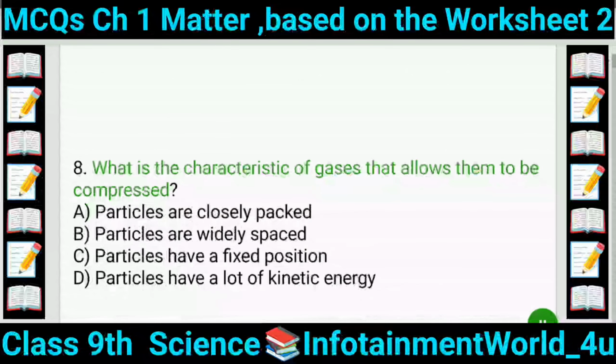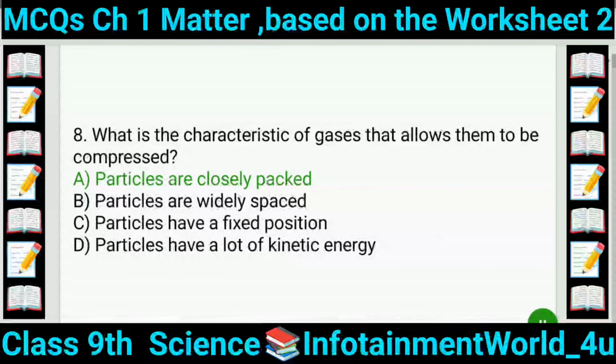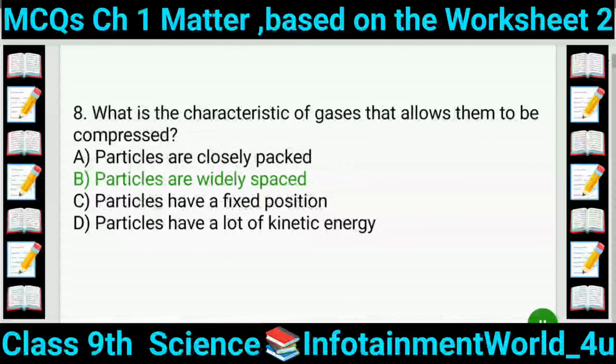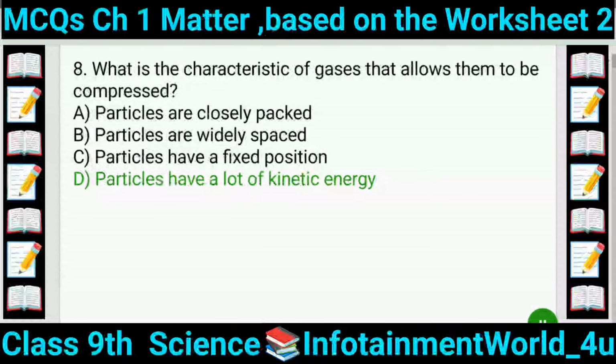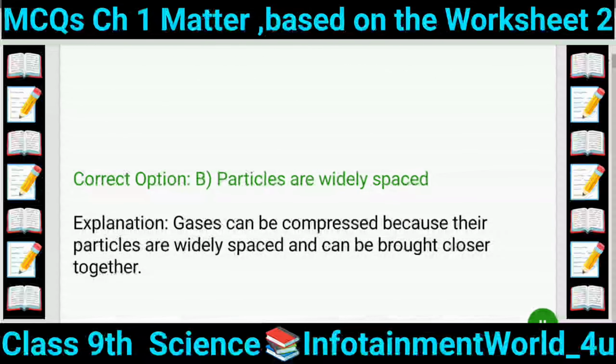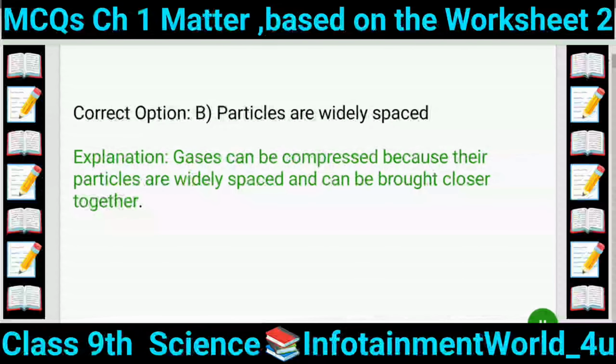8. What is the characteristic of gases that allows them to be compressed? A. Particles are closely packed. B. Particles are widely spaced. C. Particles have a fixed position. D. Particles have a lot of kinetic energy. Correct option B. Particles are widely spaced. Explanation: gases can be compressed because their particles are widely spaced and can be brought closer together.